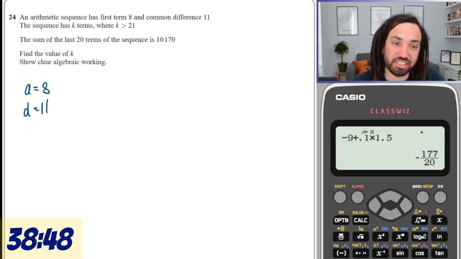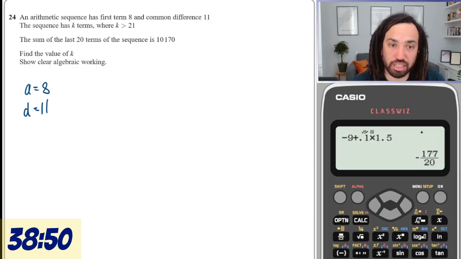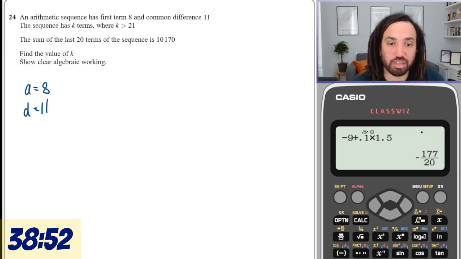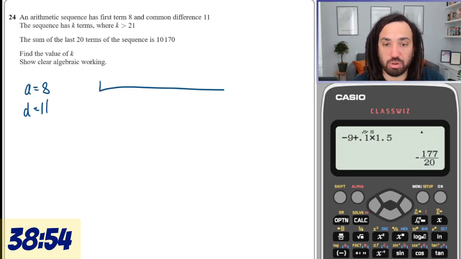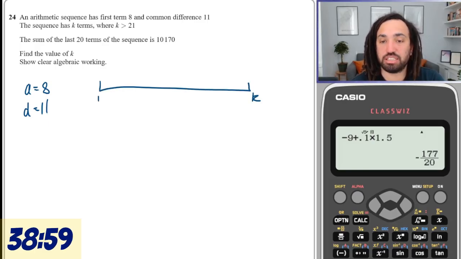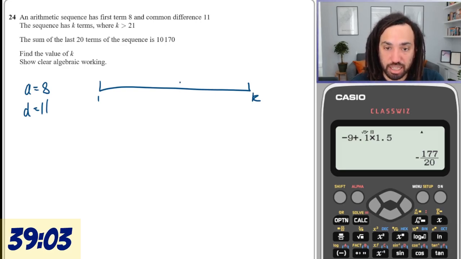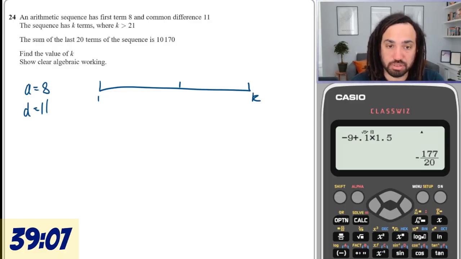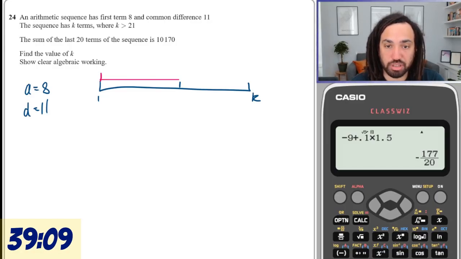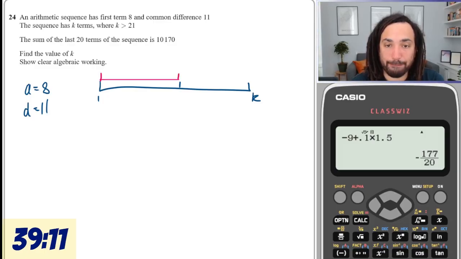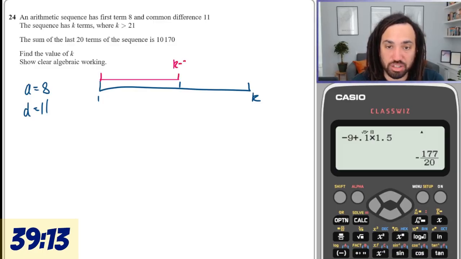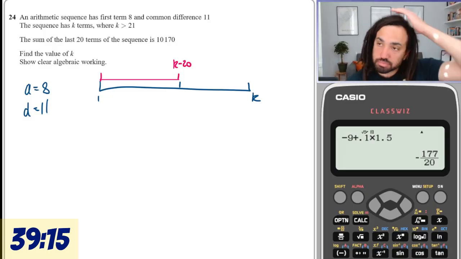That's a thinker. Okay, so if it has k terms, then I add up all k terms from the first term to the kth term. Then I do another sum from the first all the way up to the k minus 20th term.